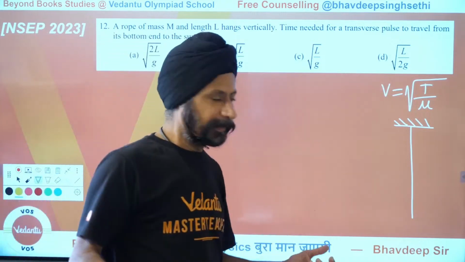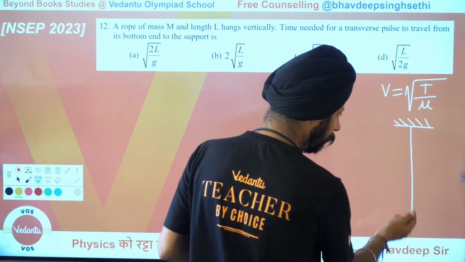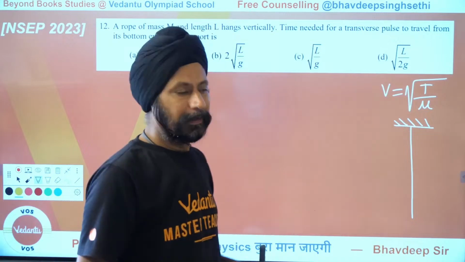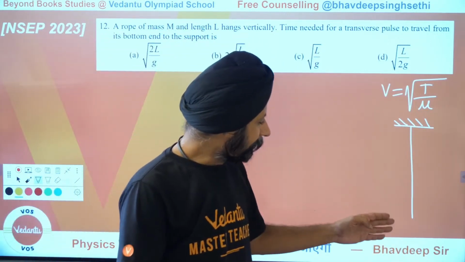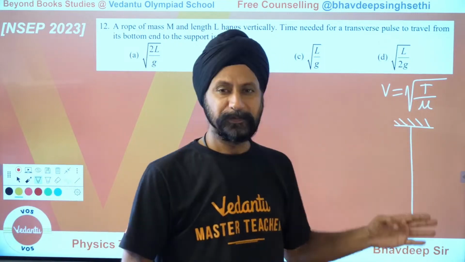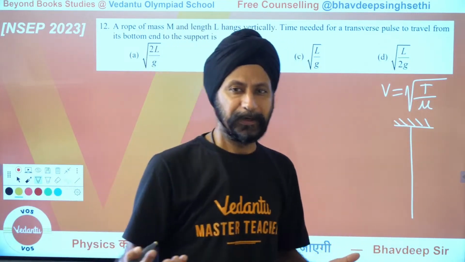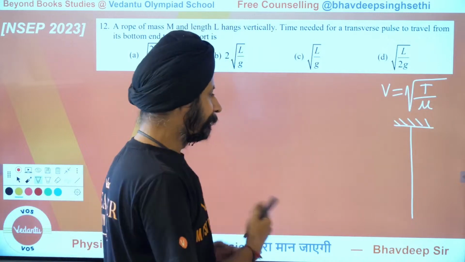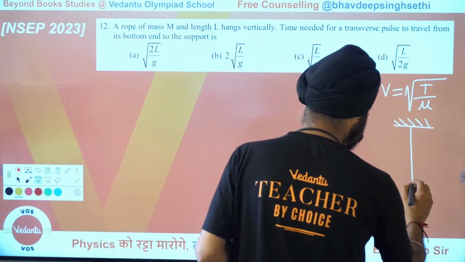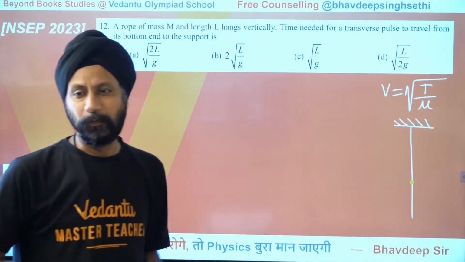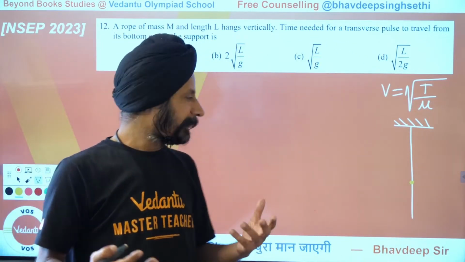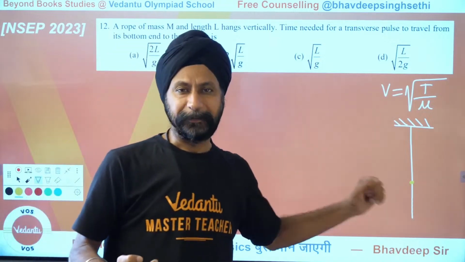So when you do integration, you look at the start of the journey, you look at the end of the journey. You have seen my calculus classes. So integration means you take the start of the journey, the end of the journey, and you take some intermediary position somewhere. It's not at the middle of it, but somewhere. So let's take that somewhere here. So let us say the pulse is over here, and let's try to understand the situation at that point.